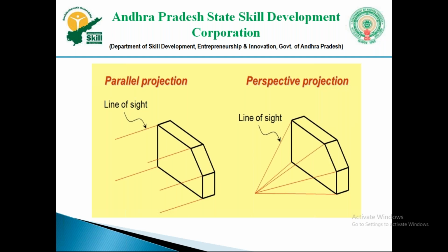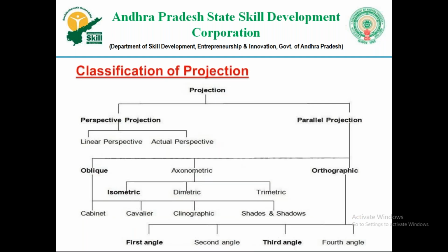See, projection is classified into perspective and parallel. In perspective, there are linear perspective and actual perspective. Perspective is used in your camera lens. For example, even a 6 feet human will be captured in a 2.5 centimeter photograph.